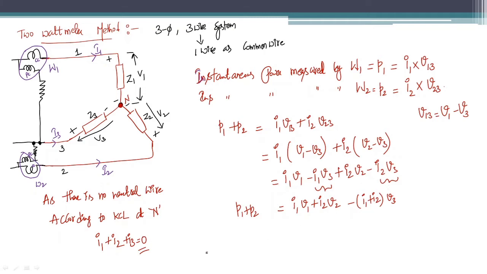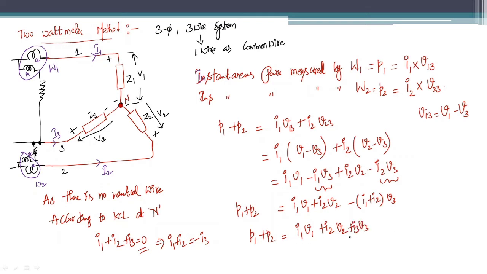Now in place of I1 plus I2, what can I write by this equation? I1 plus I2 can be written as minus I3. So by substituting minus I3 here, minus minus gives you positive. So the summation of the instantaneous powers measured by the wattmeters W1 and W2 is nothing but I1 V1 plus I2 V2 plus I3 V3.